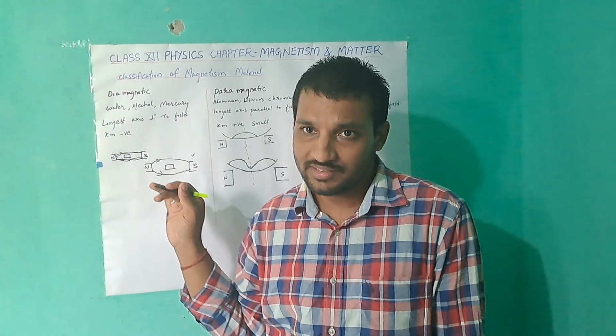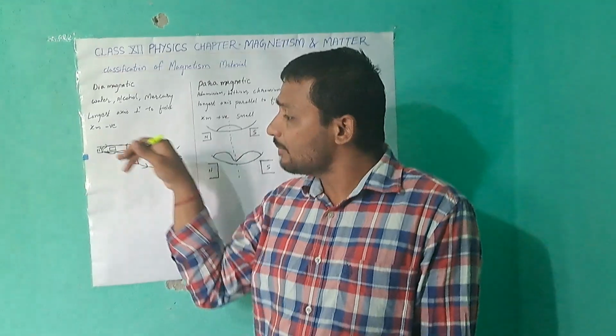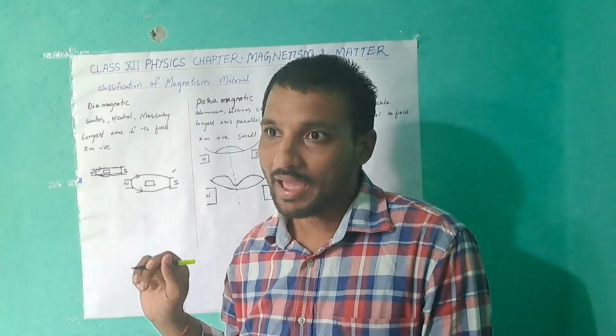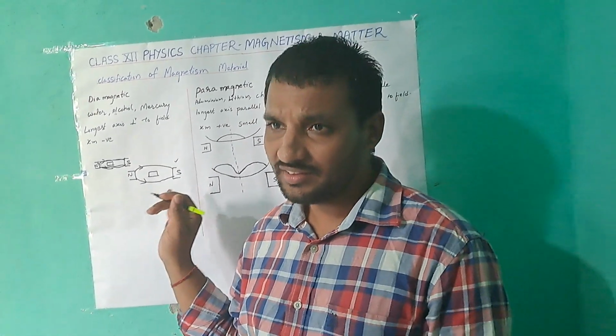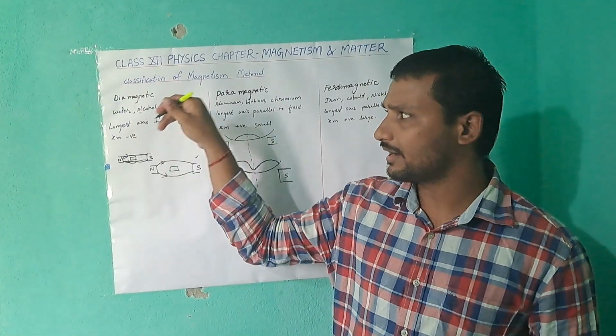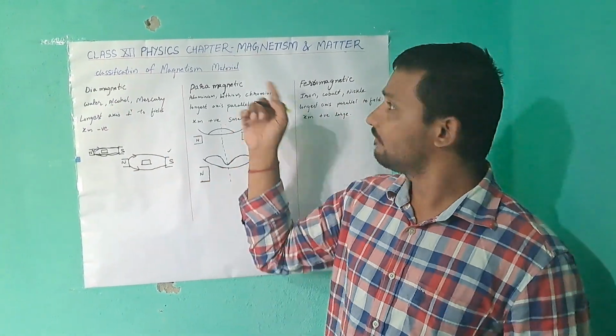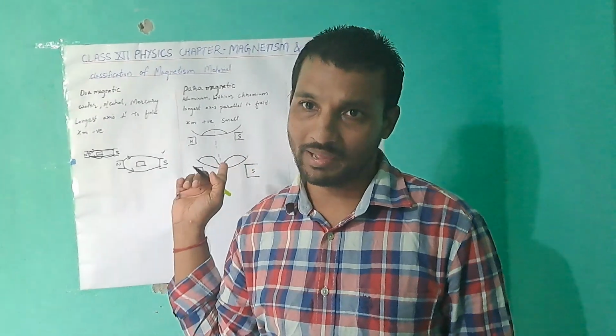Rather we can say these push the magnetic field. These types of materials are said to be diamagnetic material. Next we will discuss para and ferromagnetic material.